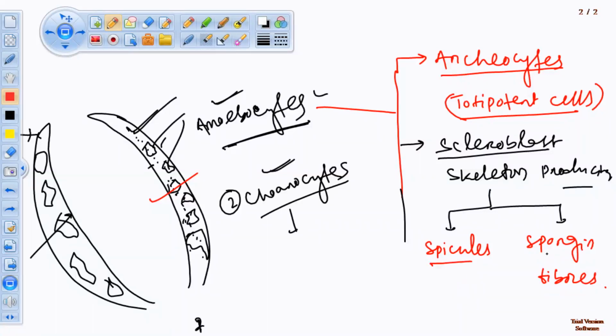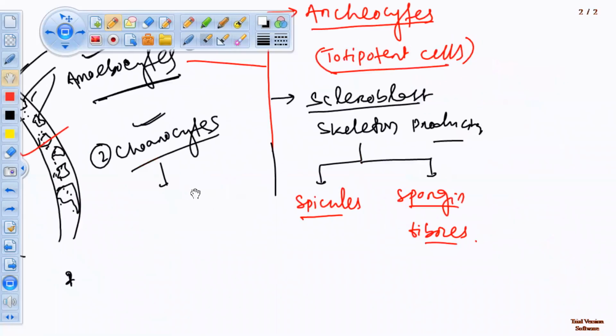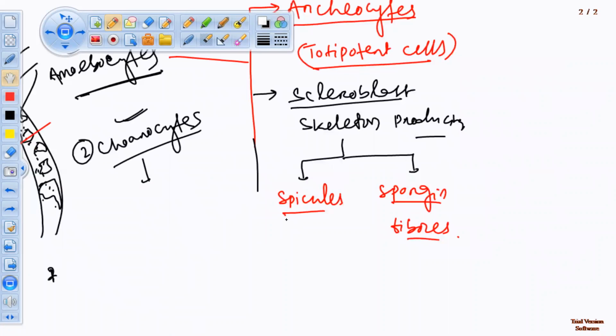Where are these skeletons present? In the body wall, where they support the body of the sponge. One is spicules, second one is spongin fibers. Spicules, on the basis of composition, are of two types.